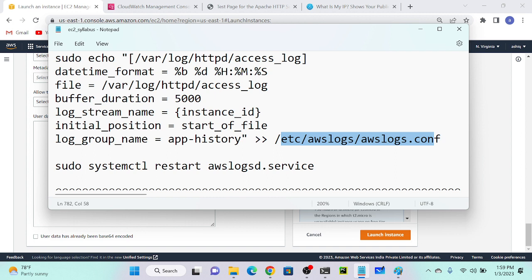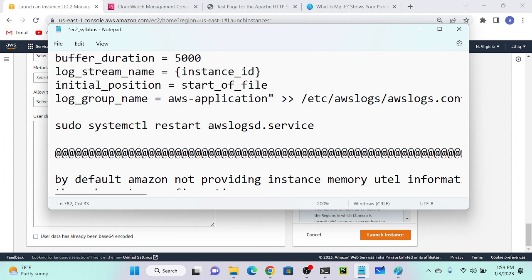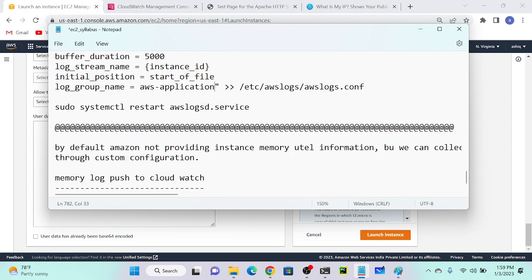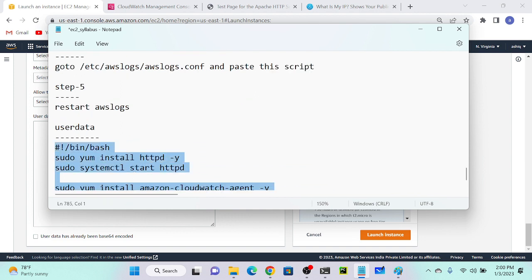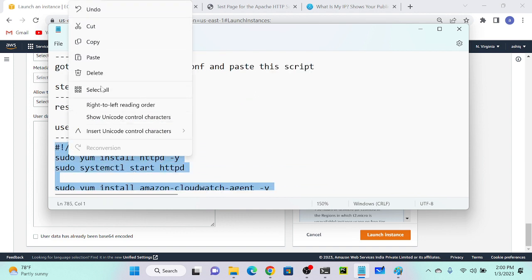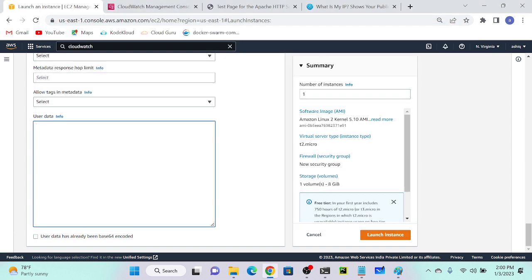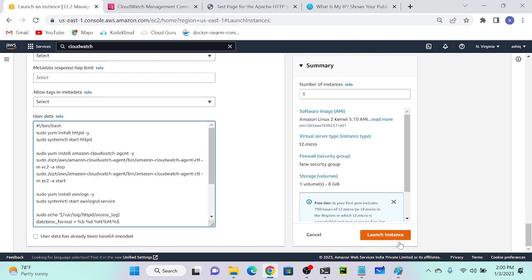Okay. So I will change this name from app history to AWS application. We can put this name, AWS application file. One space, no problem. Okay. So then at last I will restart my awslogs. Okay. Let me copy this script, then I will paste it over there. So just copy the script, go to your user data and paste. Okay. Then launch instance.